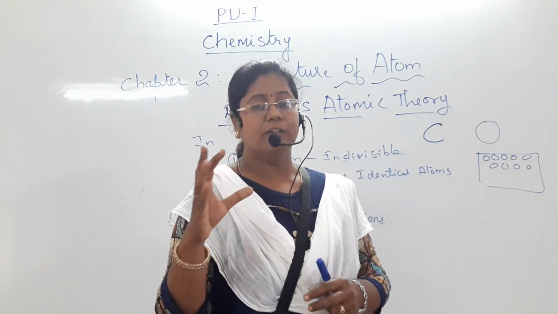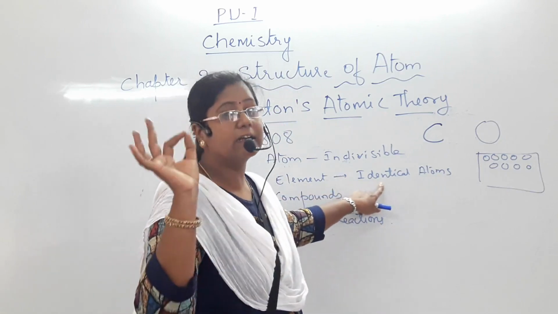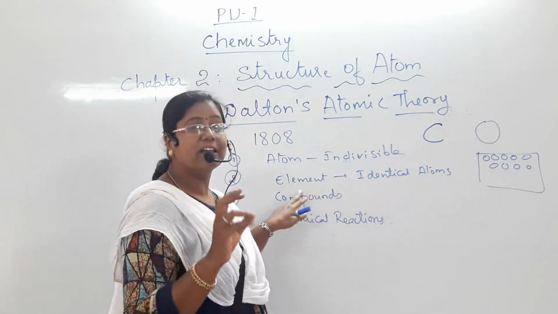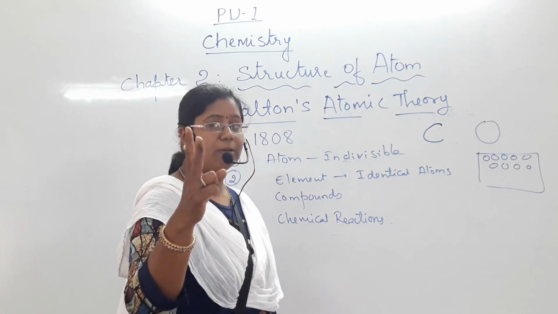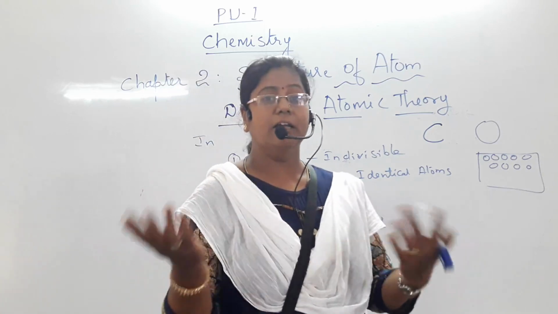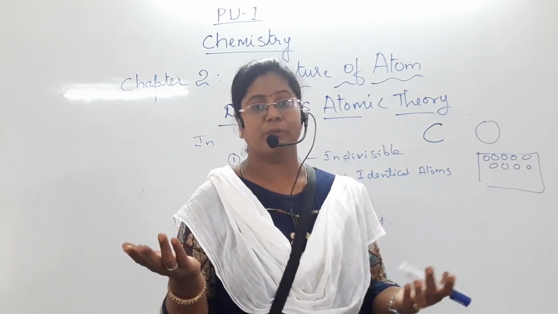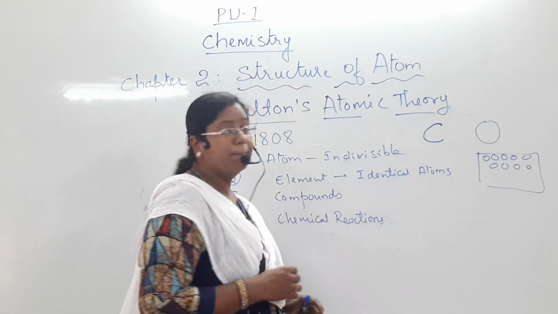Clear? So an element contains identical atoms, whereas two different elements contain different atoms.